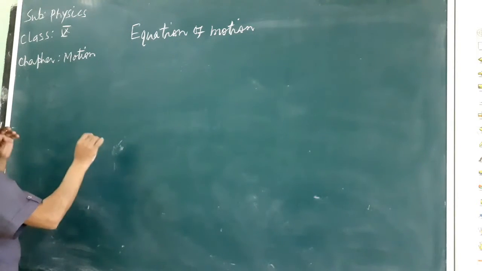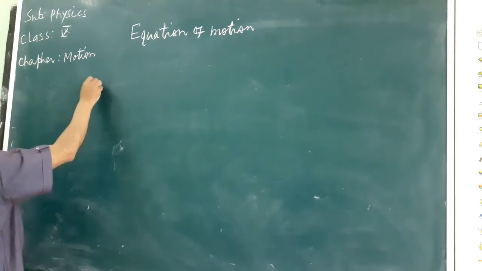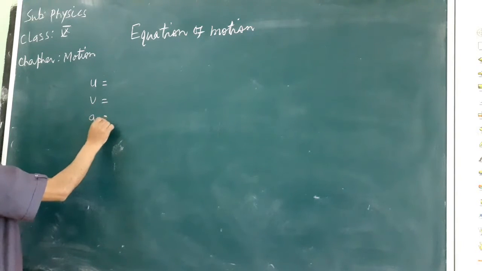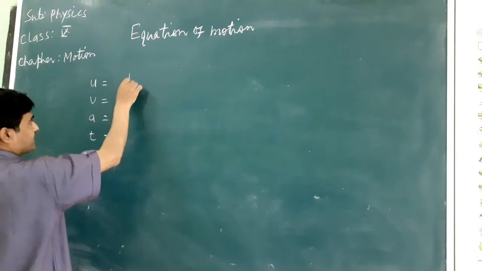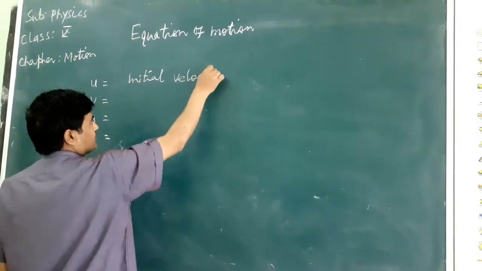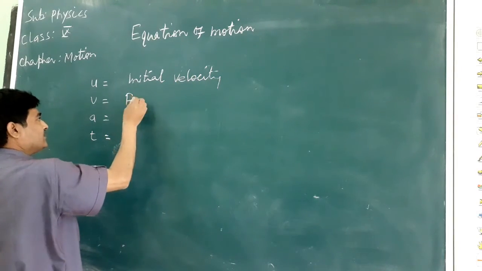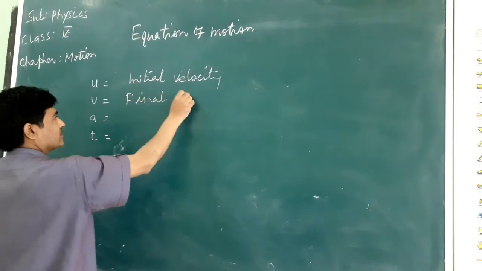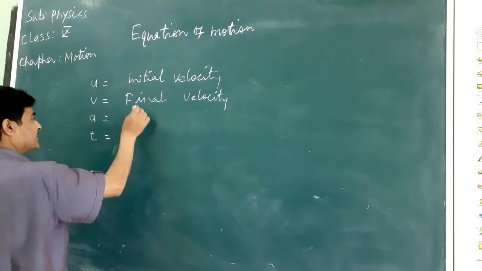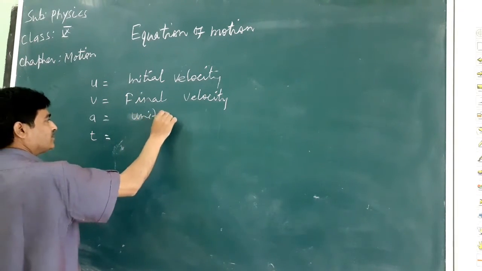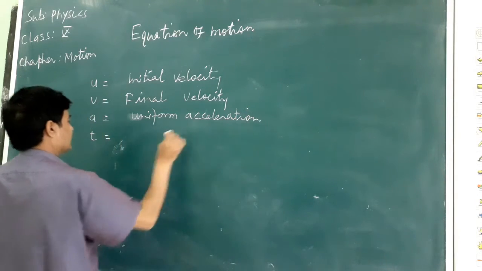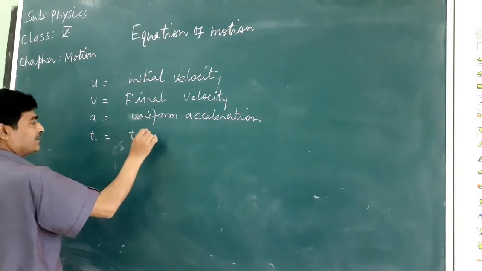Here, u equals initial velocity, v equals final velocity, a equals uniform acceleration and t equals time taken.